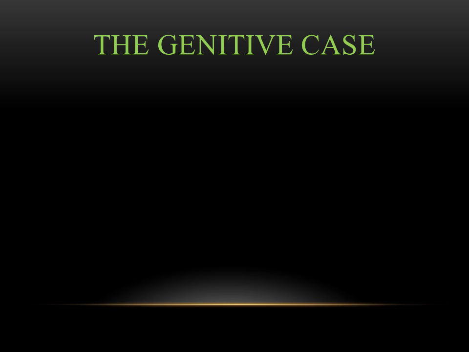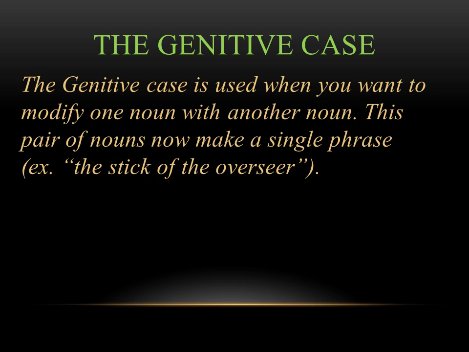Definition for the genitive case. In its simplest form, the genitive case is used when you want to modify one noun with another noun. And this pair of nouns is going to make one single phrase. So for instance, back in the previous sentence, we had the stick of the overseer. You have two nouns here, stick and overseer, and they're forming one single phrase. You have the genitive of the overseer modifying the word stick. This is what the genitive case is all about.